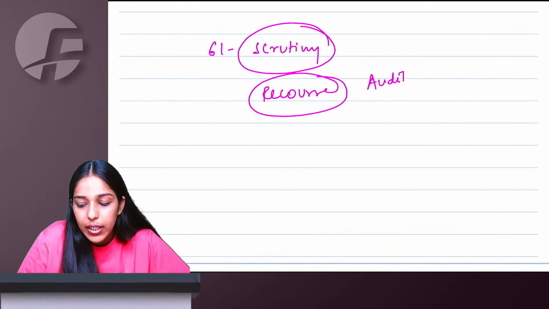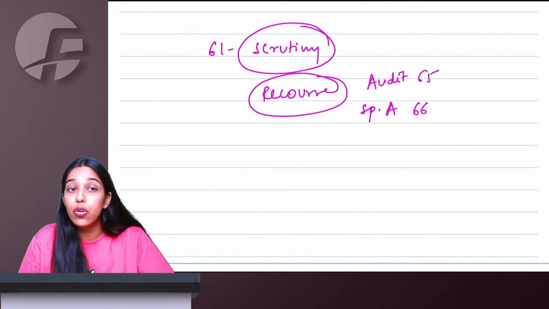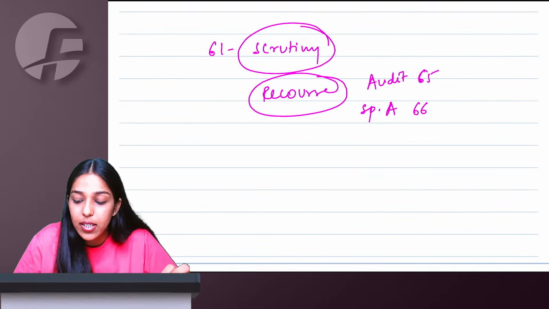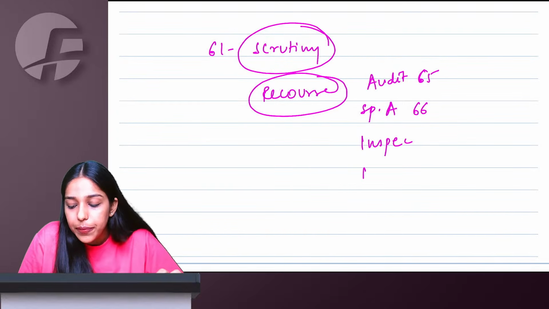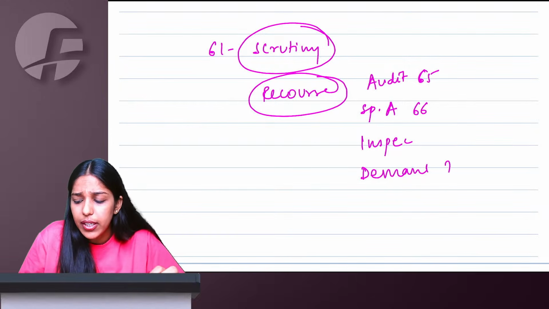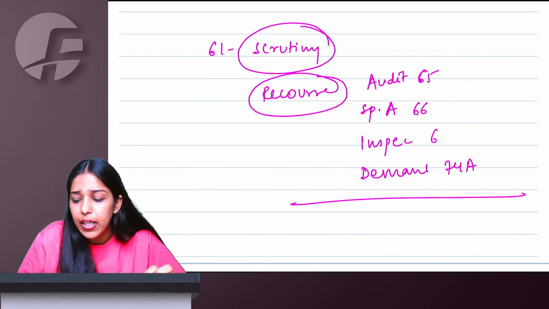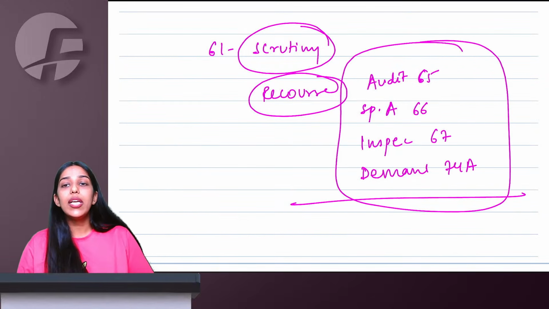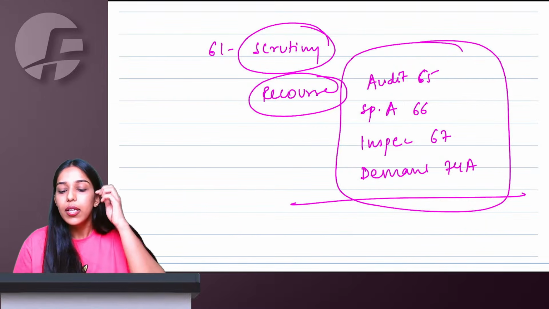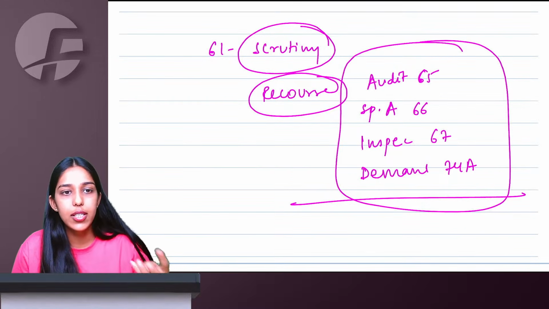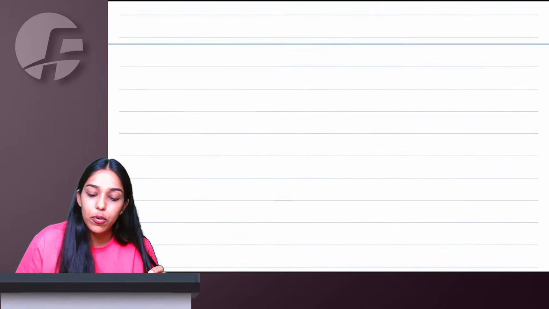They can do your audit under section 65, they can do a special audit under section 66, hiring a chartered accountant or cost accountant to do your audit, they can initiate inspection, search, seizure proceedings, or demand recovery proceedings under section 74A can be initiated against you. So if something is found in scrutiny and you are not giving satisfactory replies, they can initiate audit, special audit, inspection, or demand recovery proceedings.